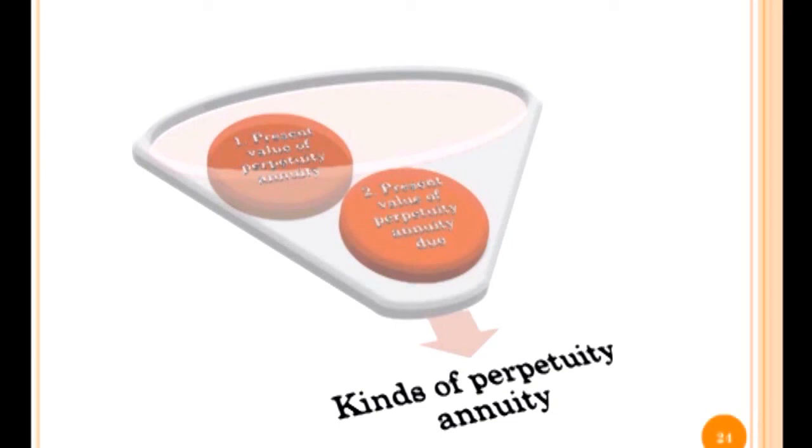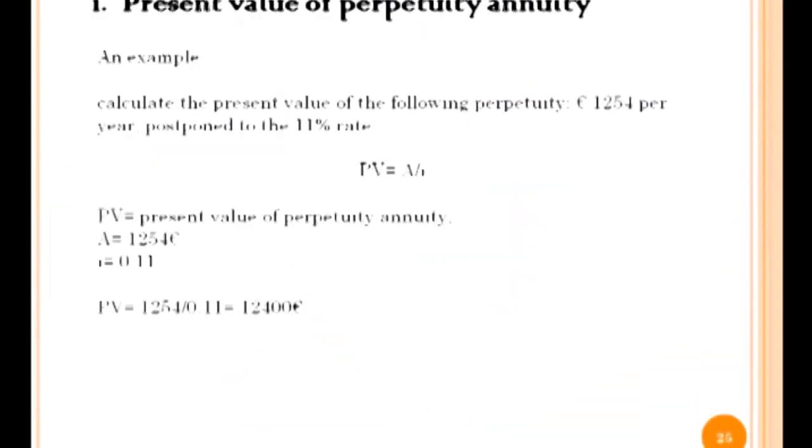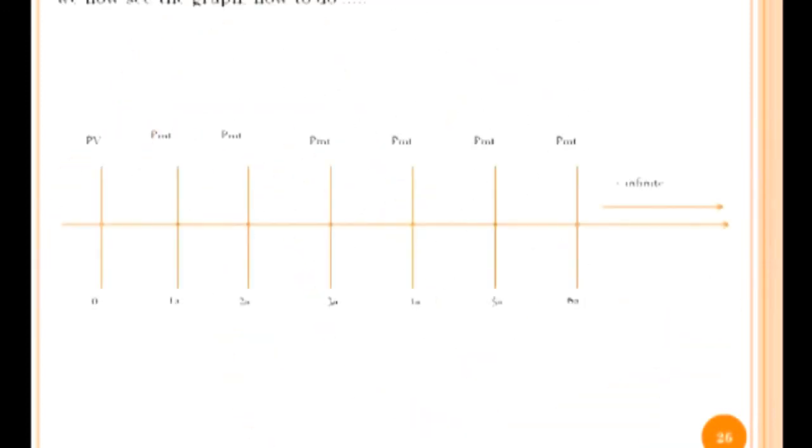Kinds of perpetuity annuities. The perpetuity annuities are of two kinds: present value of perpetuity annuity and present value of perpetuity annuity due. An example of present value of perpetuity annuity. The graphic.